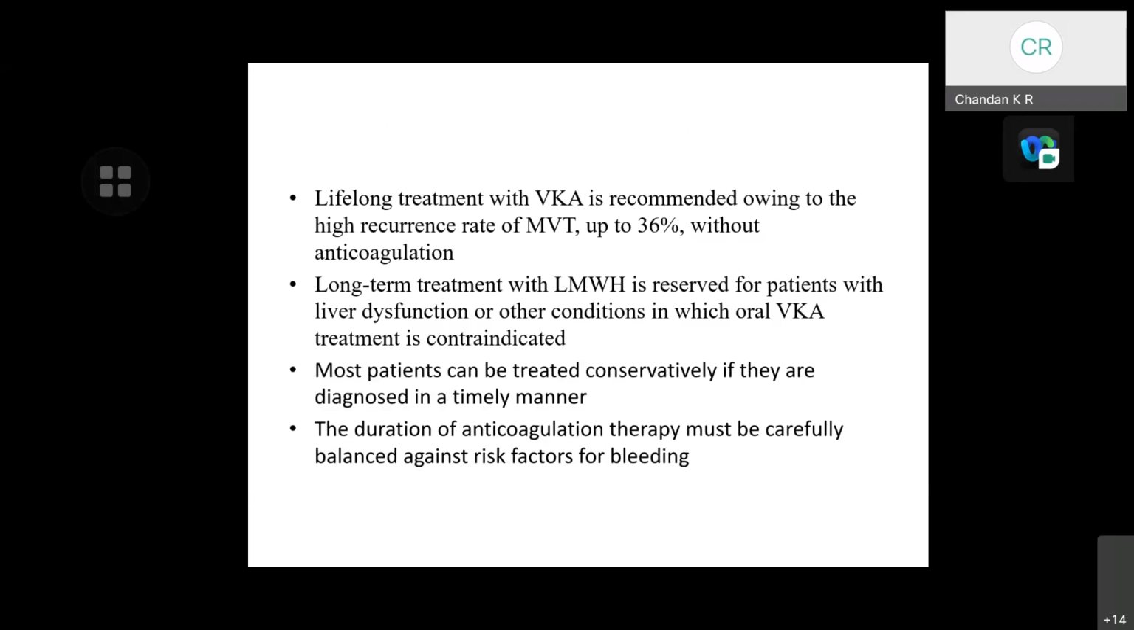Most patients can be treated conservatively if they are diagnosed in a timely manner. The duration of anticoagulation therapy must be carefully balanced against risk factors for bleeding.